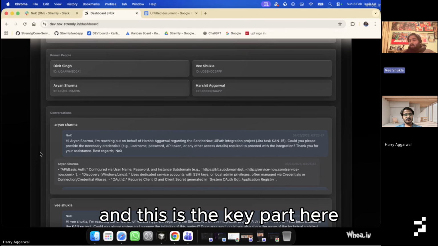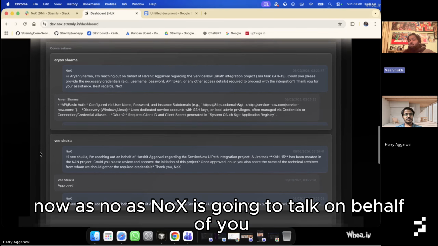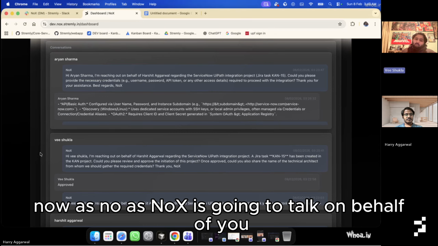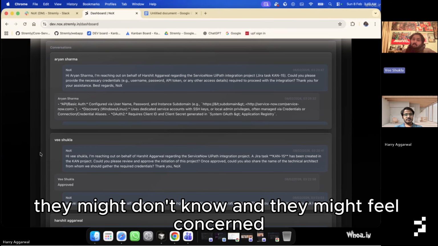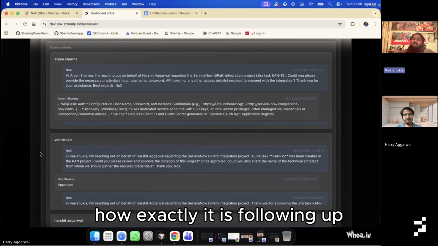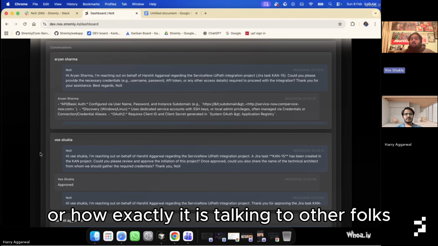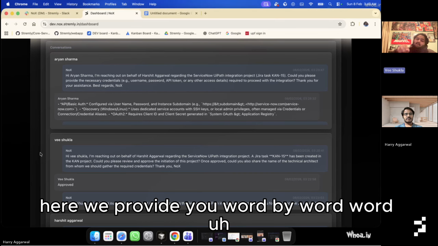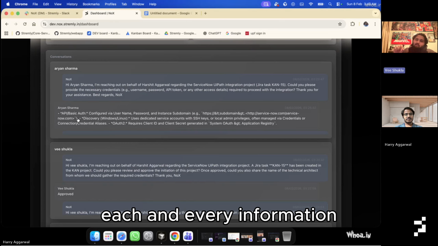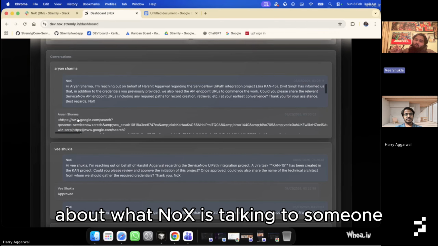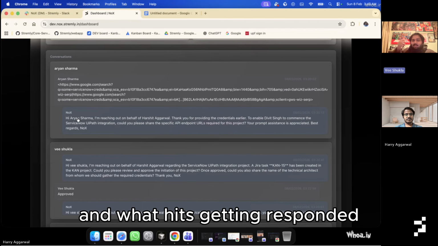And this is the key part here. Now, as NoX is going to talk on behalf of you, project managers might be concerned about what exactly NoX is saying to other people. They might not know, and they might feel concerned about how exactly it is following up, or how exactly it is talking to other folks. Here, we provide you word by word, each and every piece of information about what NoX is talking to someone about and what response it is getting.